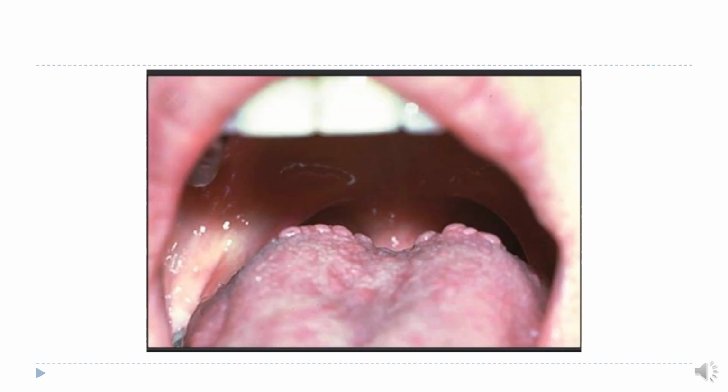So these are the circumvallate papillae, which are visible to the naked eye. The filiform and the fungiform papillae are not visible.